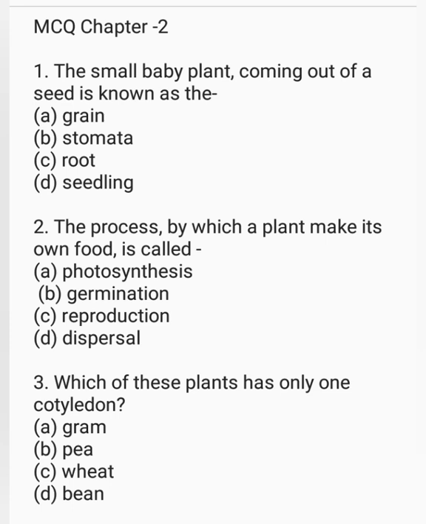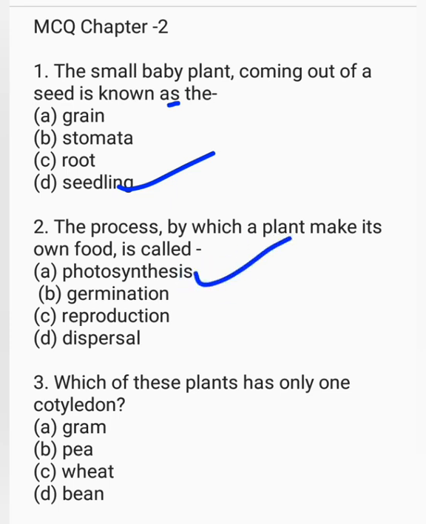Now the MCQs chapter 2. The small baby plant coming out of a seed is known as the grain, stomata, root, seedling. The correct option is seedling. The process by which a plant makes its own food is called photosynthesis, germination, reproduction, dispersal. The correct option is photosynthesis.